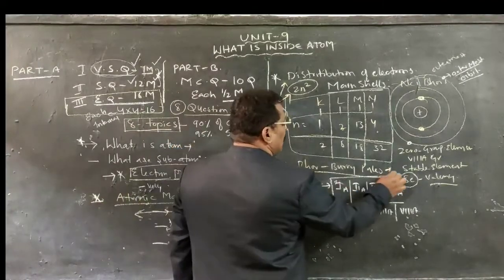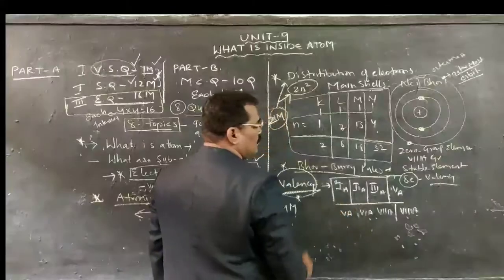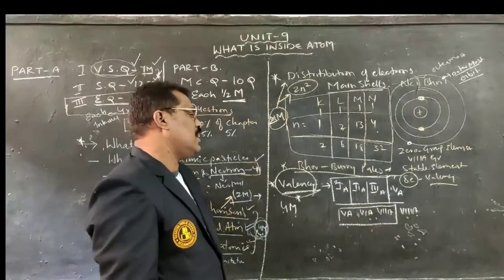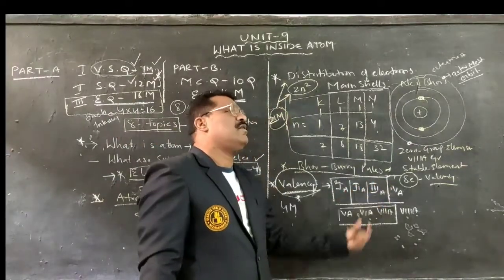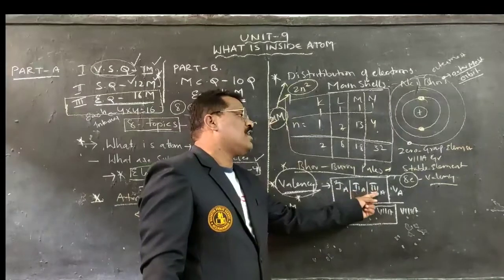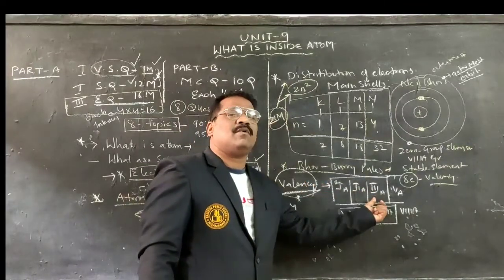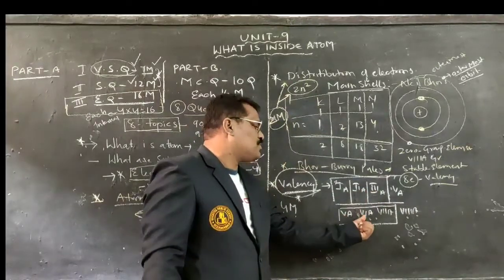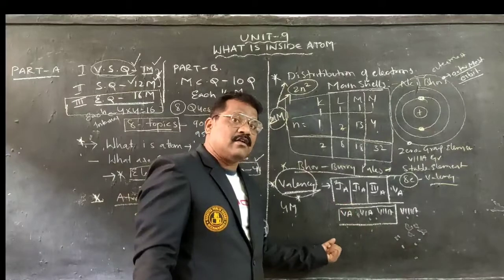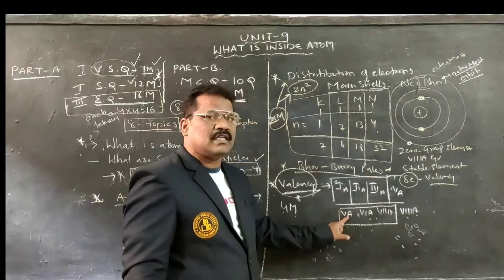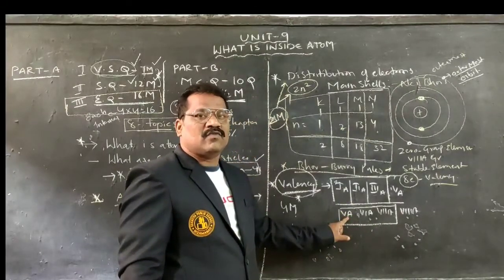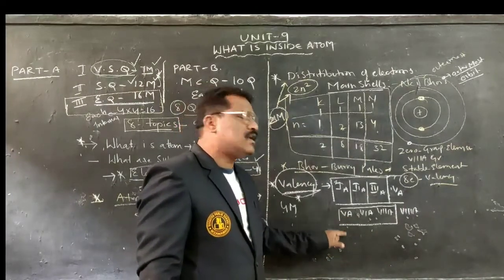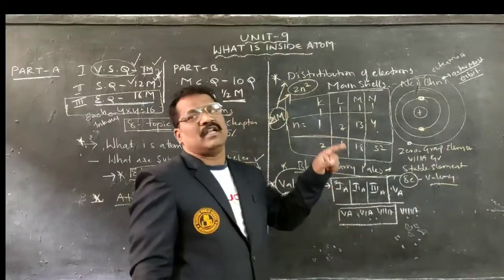How it is affecting in first A group to third A group, and simultaneously fifth A group to seventh A group, individually, how the valency of electrons can be accommodated. For first A group, second A group, third A group, their valency number itself is the valency. But for fifth A group, sixth A group, seventh A group, from 8 electrons, if we remove this particular valency number, the number that comes will be called the valency of that particular group.